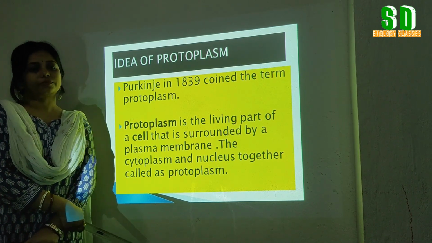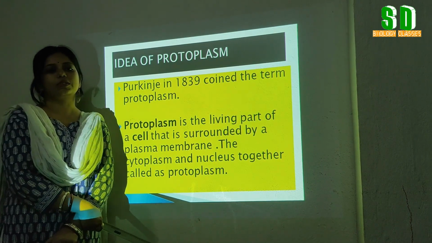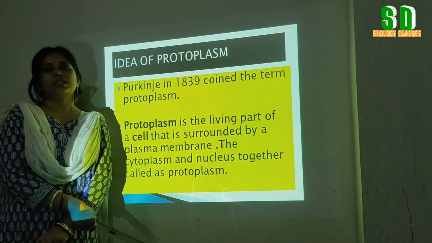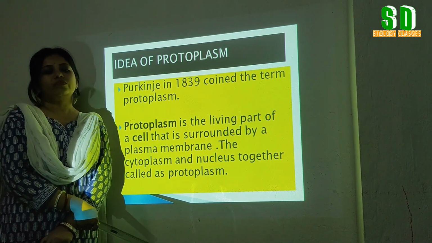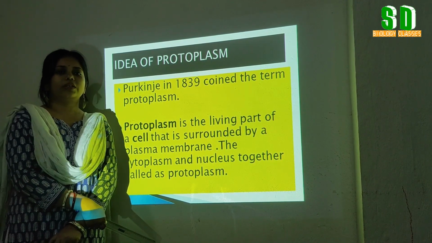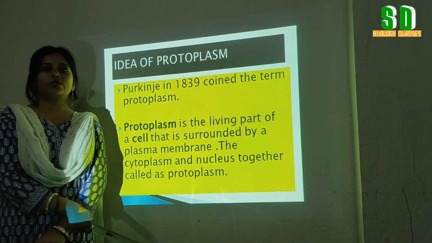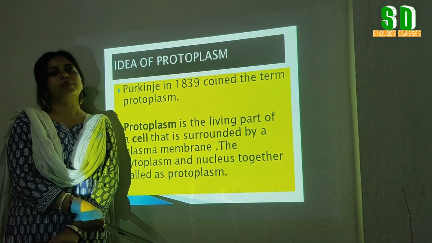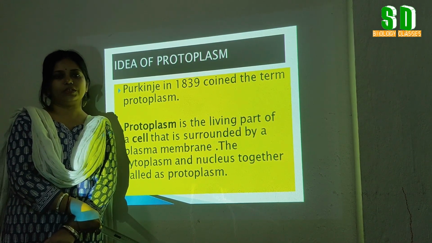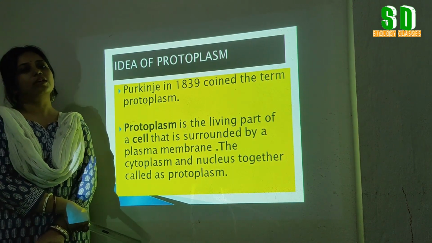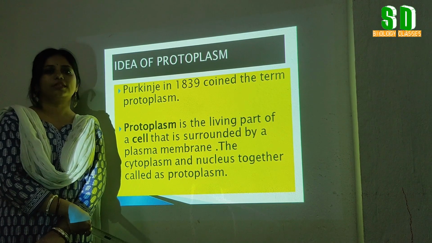What are those? First of all, it gives the shape of the cell. Secondly, it helps to give response against the stimuli. Third one, it helps in the equal distribution of different materials within the protoplasm by its streaming movement. These are the different ways by which the protoplasm helps a cell.